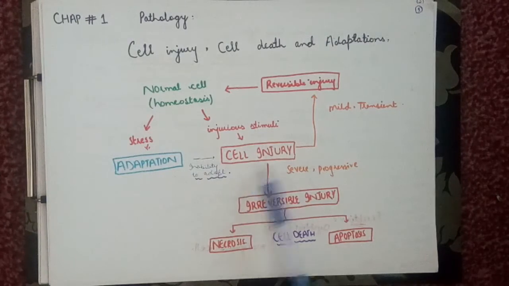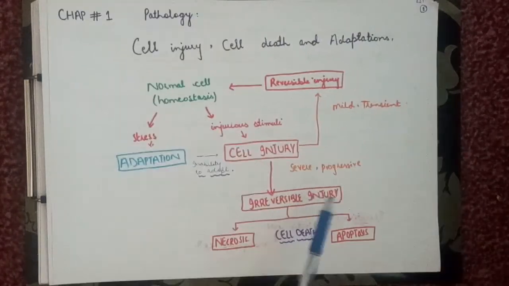Cell injury can be either reversible injury or irreversible injury. When it is severe or progressive, it is irreversible injury and it results in cell death, that is either necrosis or apoptosis, that is programmed cell death. When cell injury is mild or transient, it can be reversed.